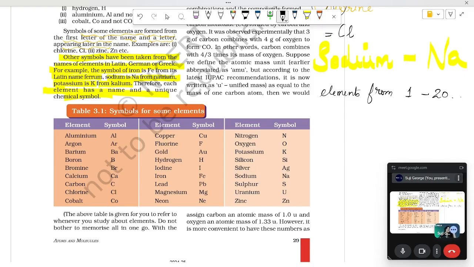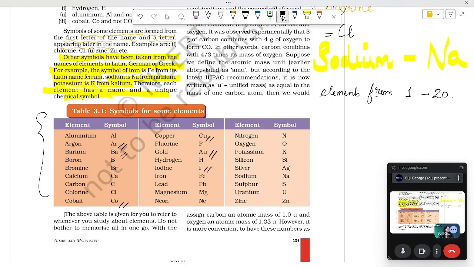Take those numbers, write the 1 to 20 elements, and on the other side write the symbols used. Some of the symbols are given. So 1 to 20 does not include argon, barium, cobalt, copper, gold, iodine, all those things.